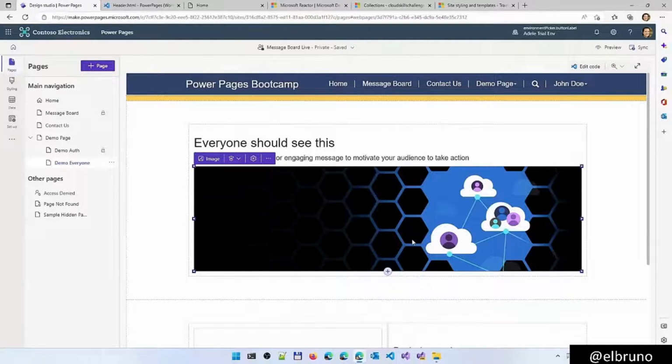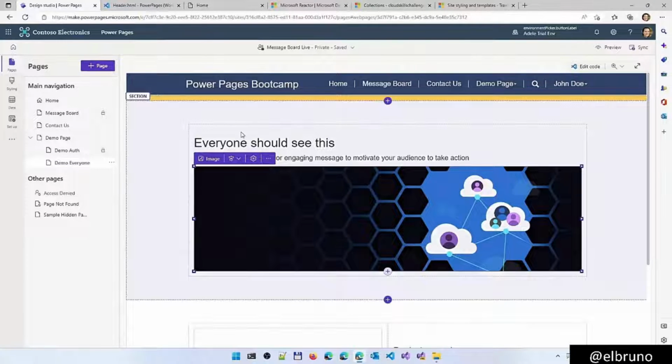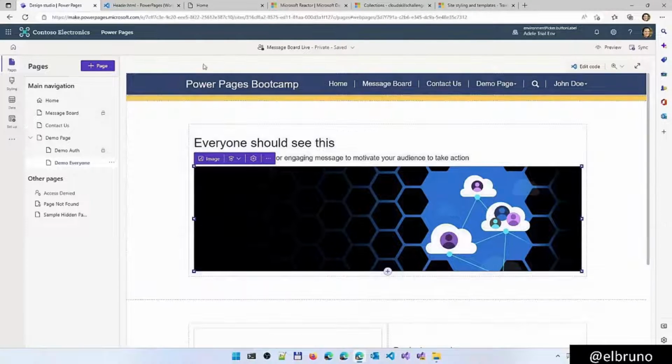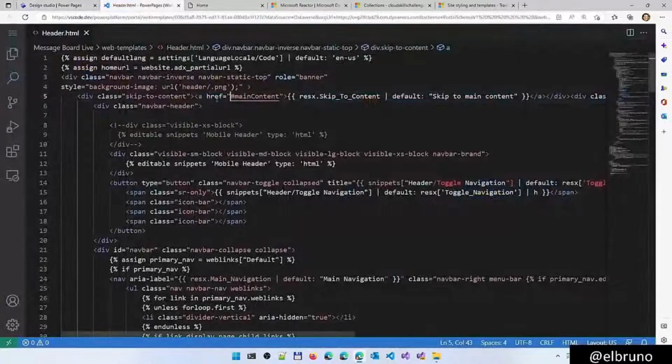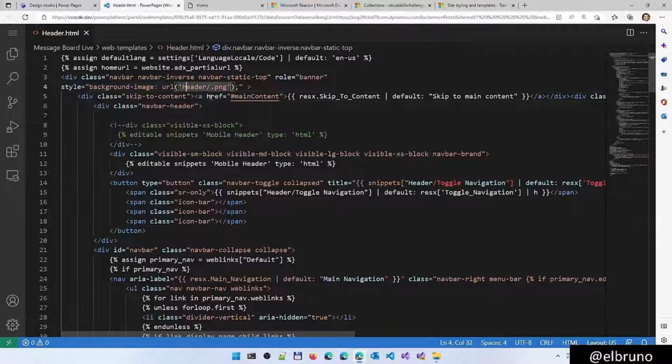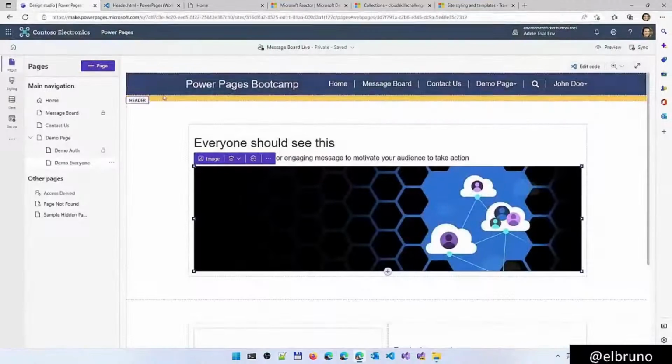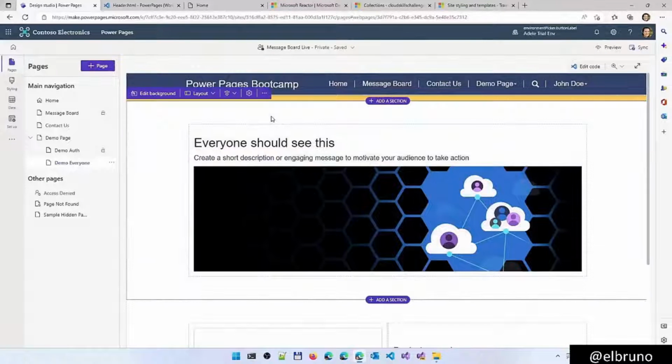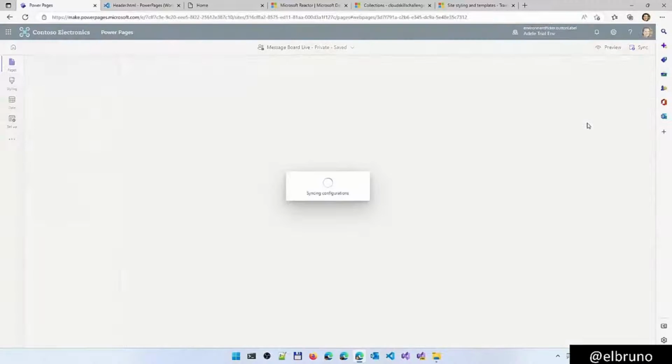That's the image that we want. Perfect. We are going to see this one here. And if we refresh this, if we go back to our code here, in the background image, we should have header PNG. In order to access the file, this is the name of the file, header PNG. Let's save this again. Go back here and synchronize between the background code and the front code.